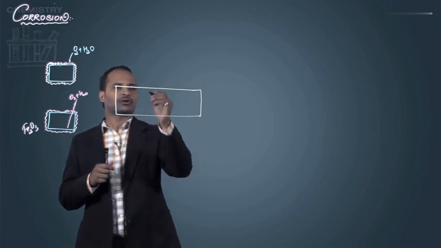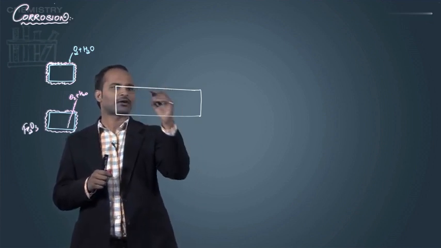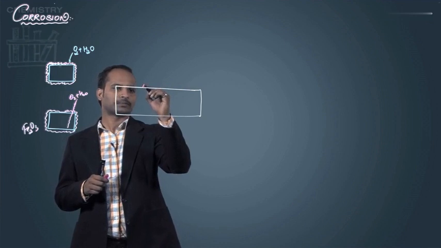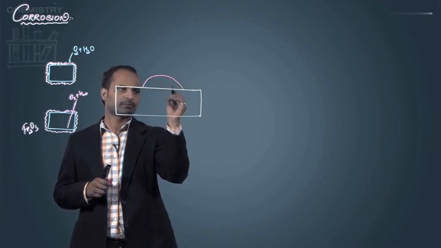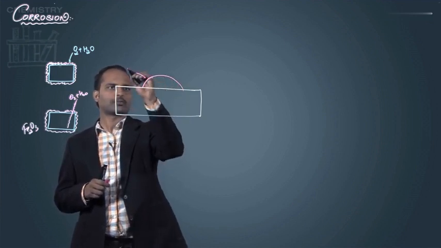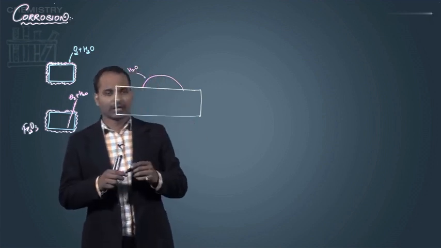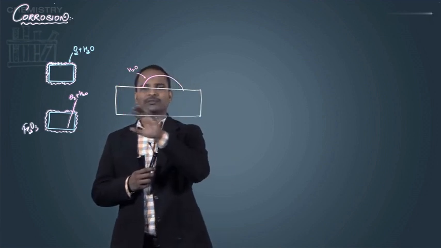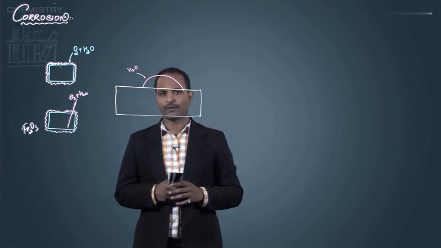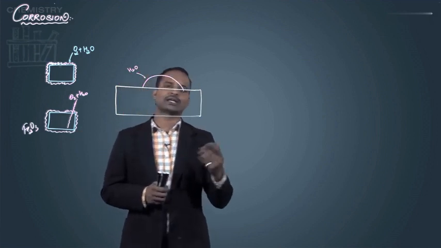Now suppose on this iron rod there is a water droplet. This is the water droplet, that is H2O, and in the atmosphere there is oxygen. Once a water droplet comes on the surface of this iron rod, a galvanic cell has been formed.